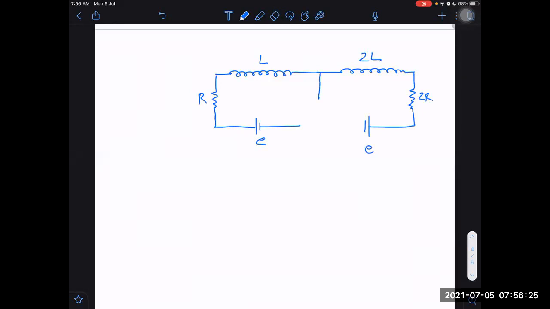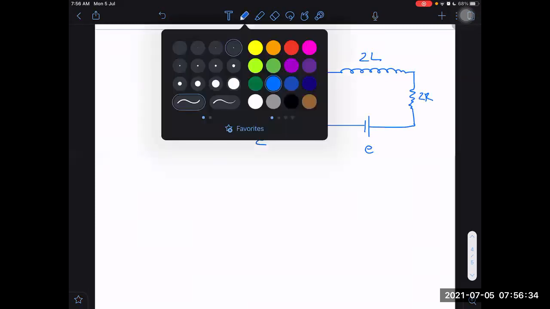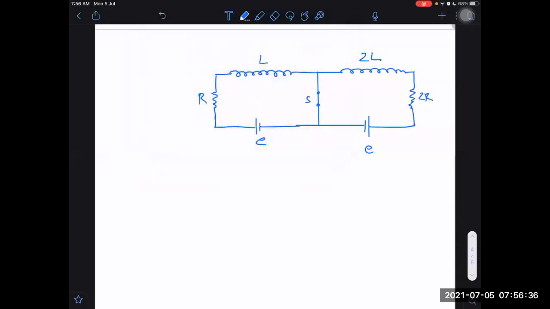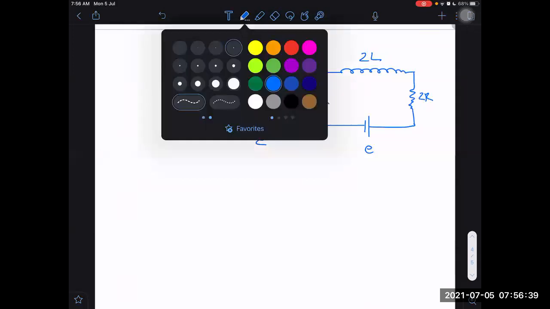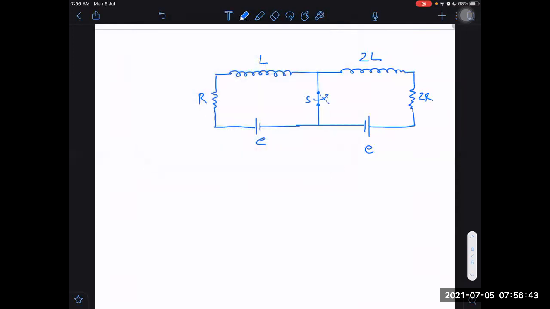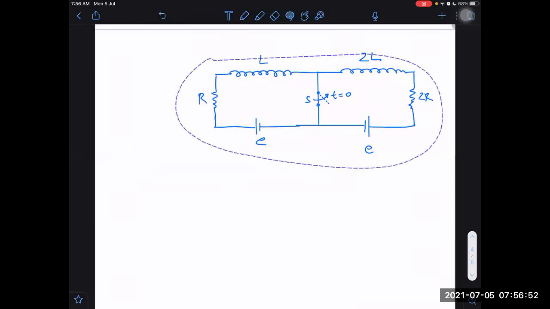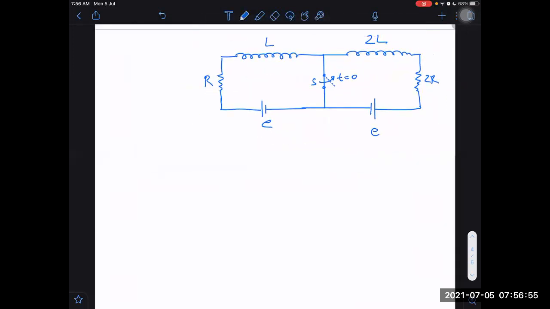In between there was a wire like this, which was carrying one switch S, which has to be opened at t equal to 0. Now you tell me what would happen in this case. Can you answer it?